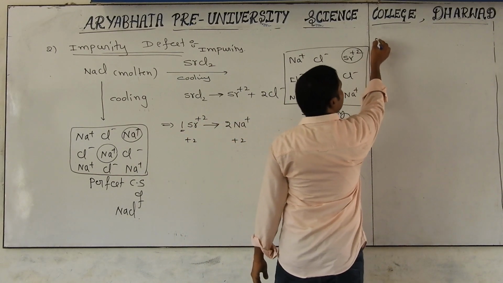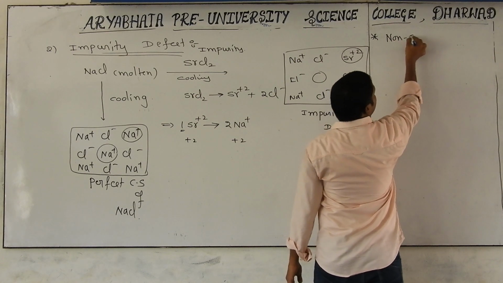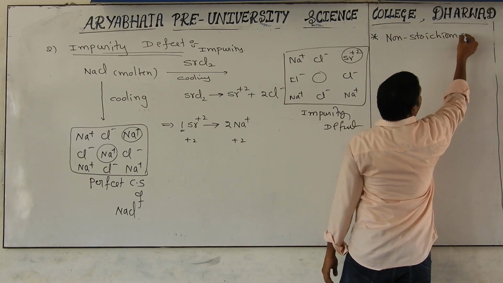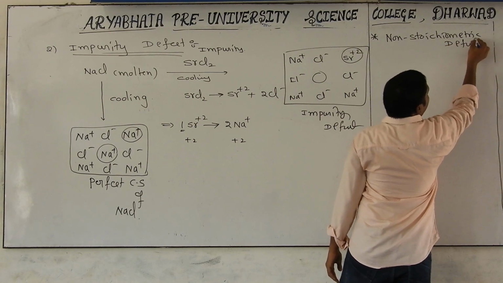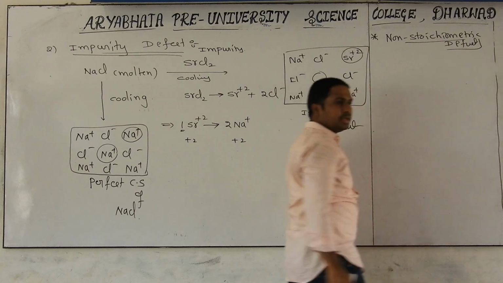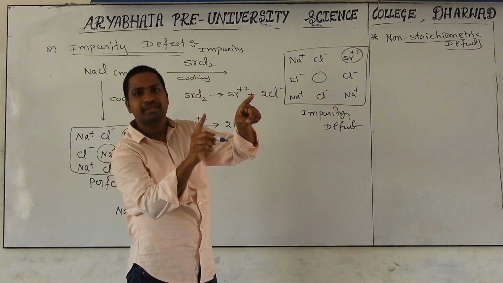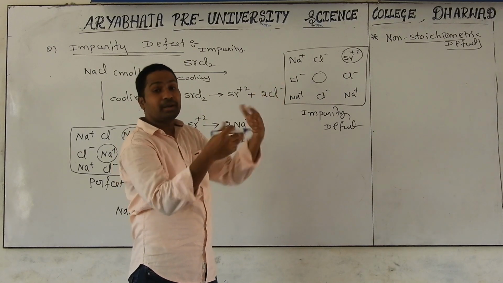Now we have to discuss the non-stoichiometric defect. The third one is nothing but the non-stoichiometric defect. What is the meaning of non-stoichiometric defect? The ratio of the number of constituent particles should remain the same in a defected crystal and a perfect crystal, but here it is not equal.